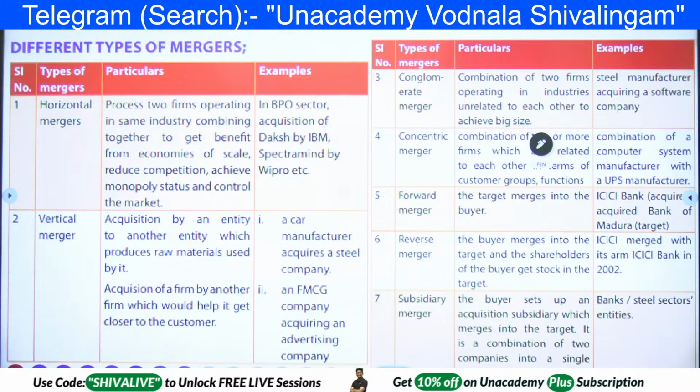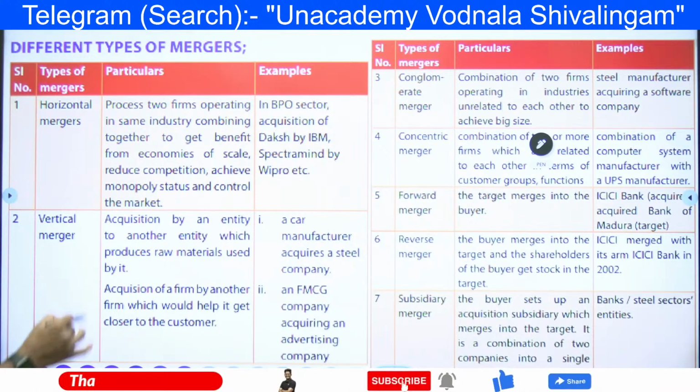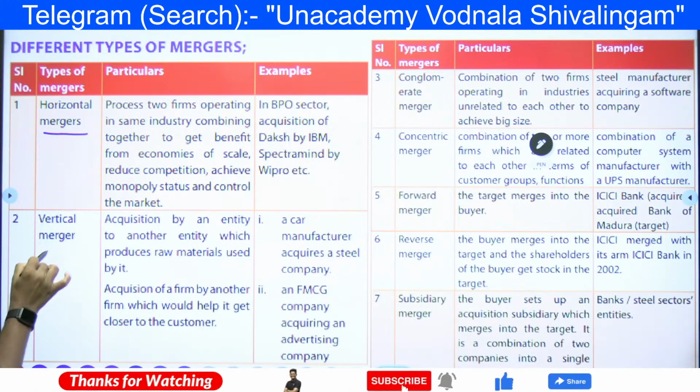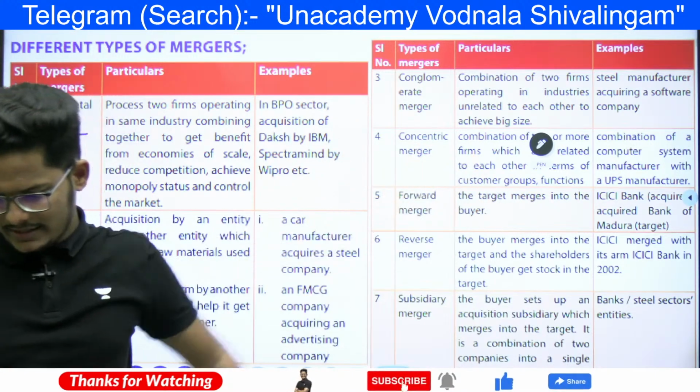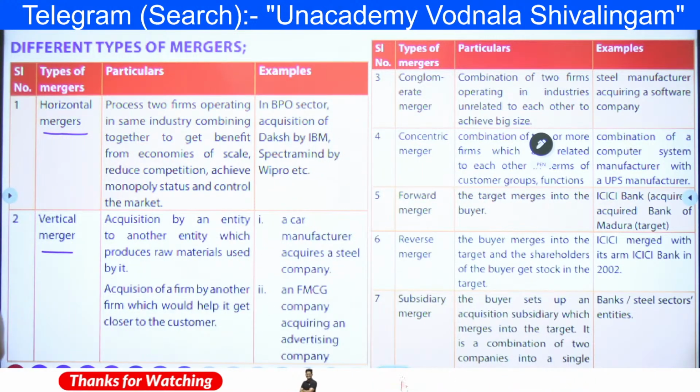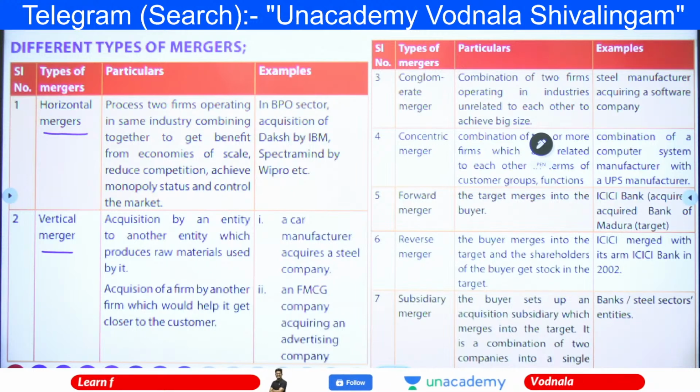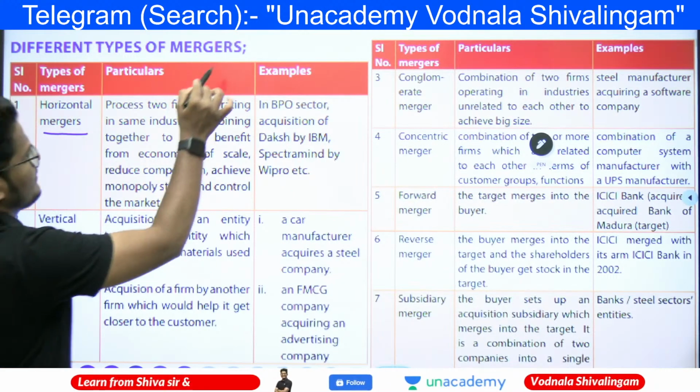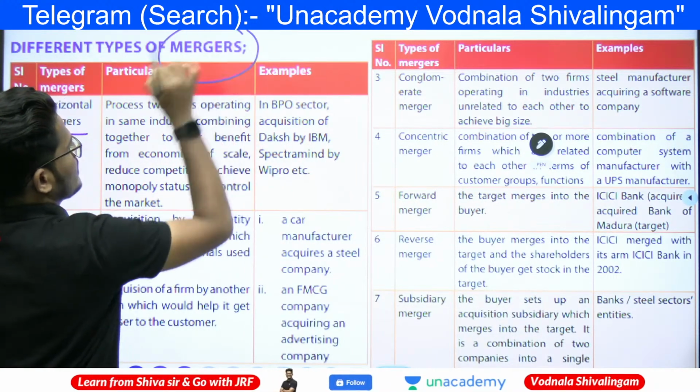Okay. Types of mergers: horizontal merger, vertical merger, first two. Let us talk about the right side later. First one is the horizontal merger. What is a merger? Merger means coming together.